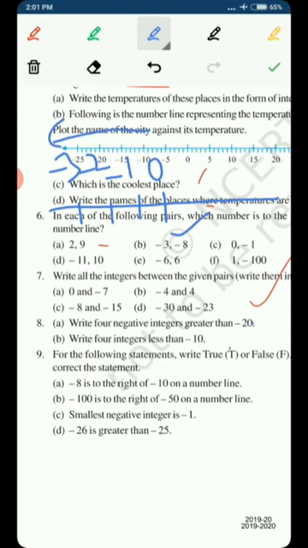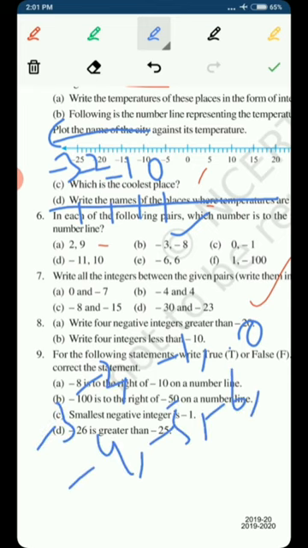We can count very easily: there is 0, here will be -1, then -2, -3, -4, -5, -6 and -7. So how many integers are there? There are 1, 2, 3, 4, 5 and 6. Six integers are there between 0 and -7.